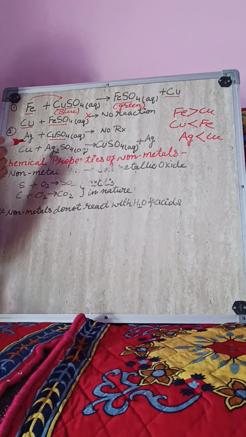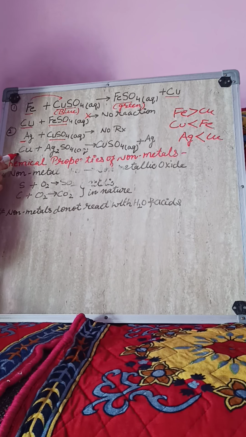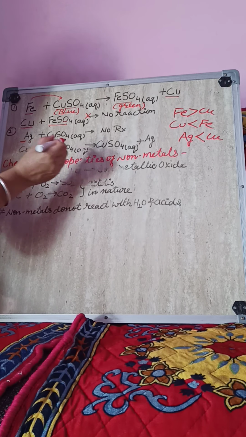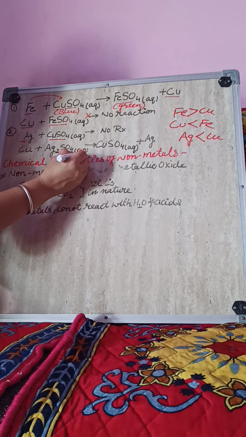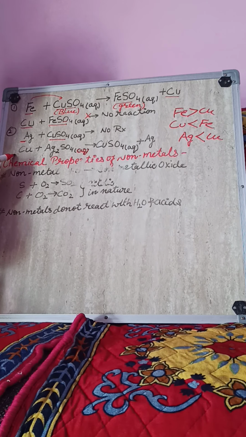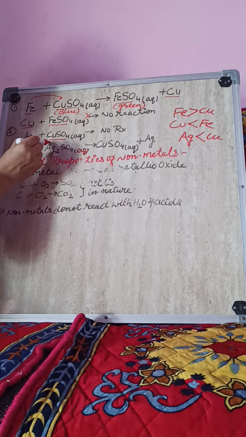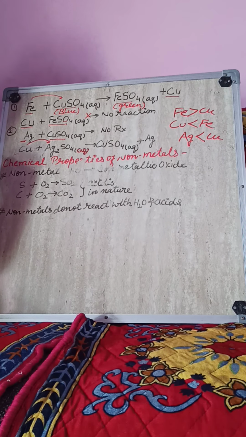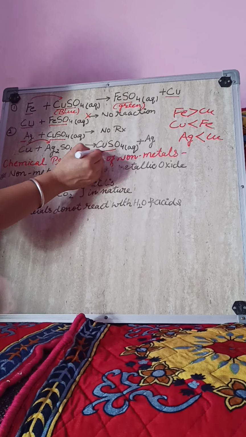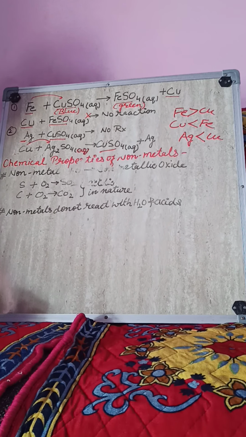Now just reverse the reaction again. This time I have some copper pieces and silver sulfate solution. Now silver is present with its salt. Again, as we know that copper is more reactive, it would be able to displace silver from its salt, and there is a formation of copper sulfate and silver will precipitate out. Silver will be displaced as a precipitate. So this is all about the chemical properties of metals.